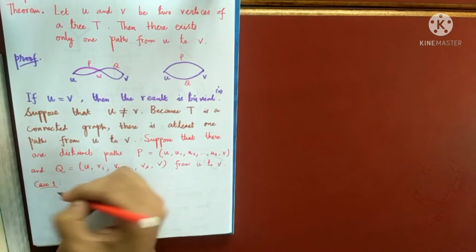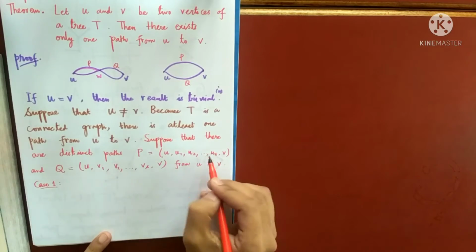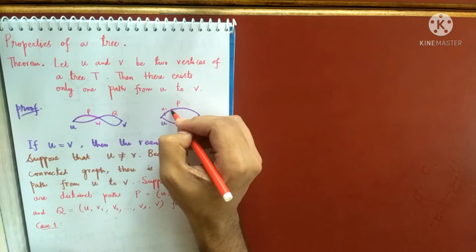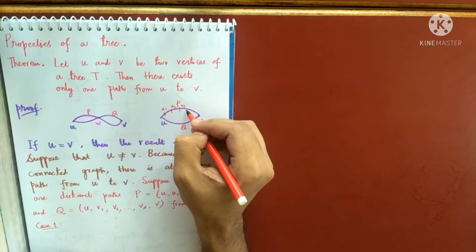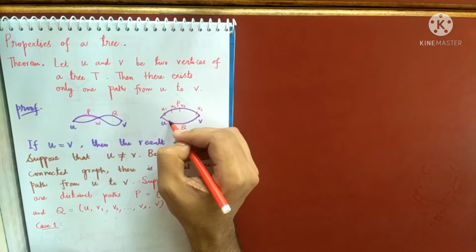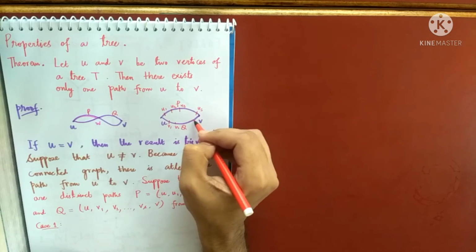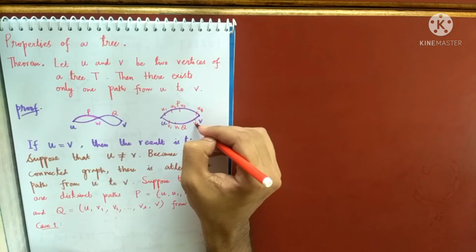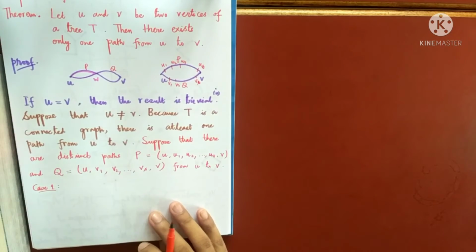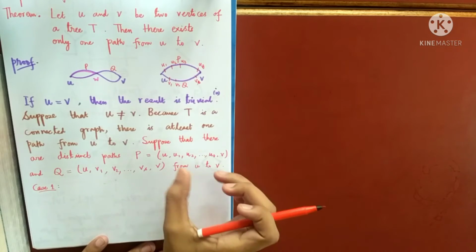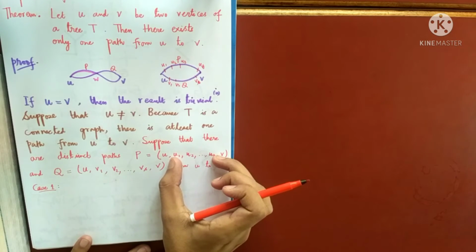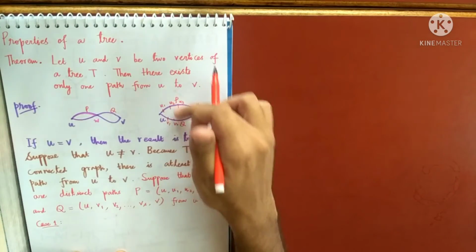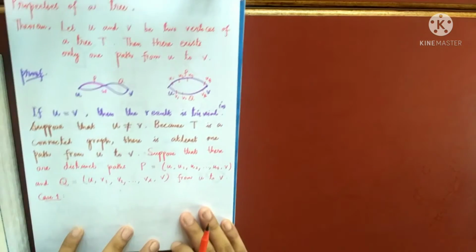What I am assuming is that U and V are always common. So this is your U1, this is your U2, this is your U3, and so on, and this is your UT, and this is your V1, this is your V2, dot, this is your VS. So what I'll assume is that these interior vertices other than U and V are all distinct. You see, there is no match in between them. So let us assume that.